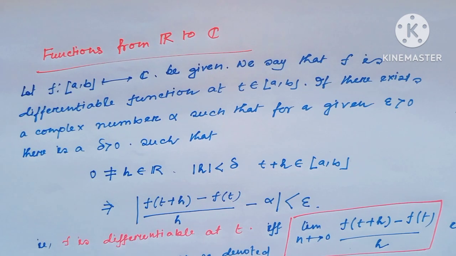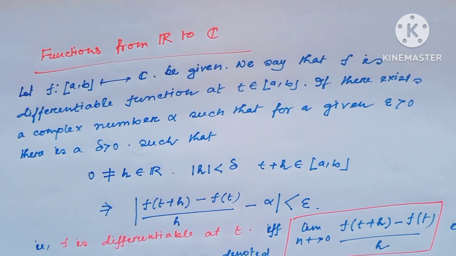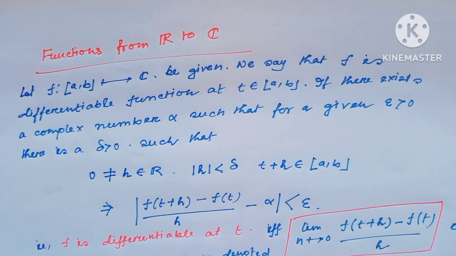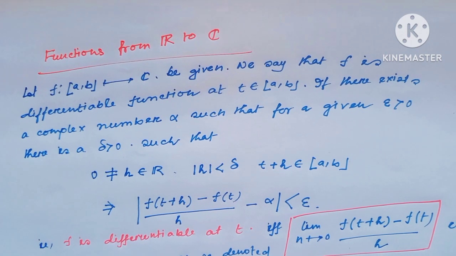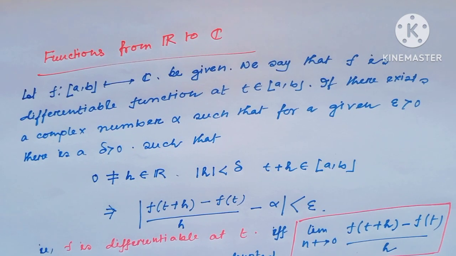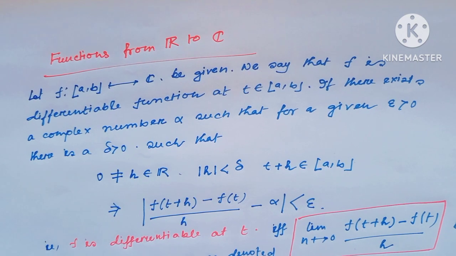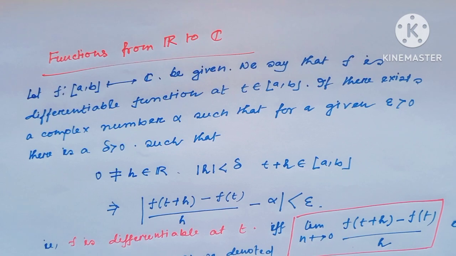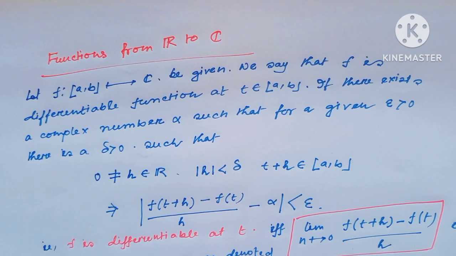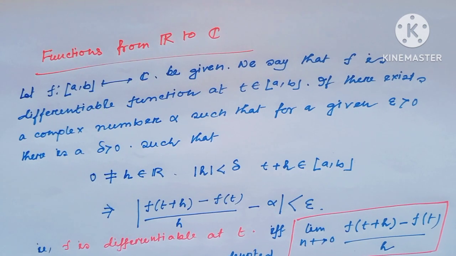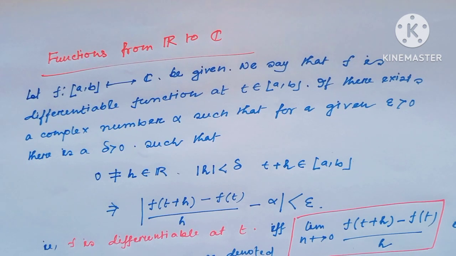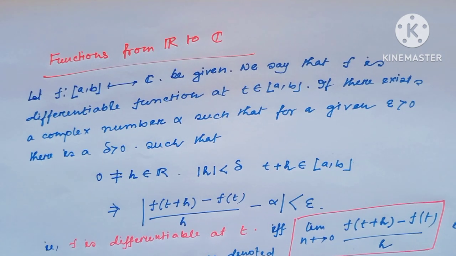Then we say that f is a differentiable function at the point t, where t belongs to the closed interval [a, b], if there exists a complex number alpha such that for a given epsilon greater than 0 there is a delta greater than 0 such that 0 not equal to h belongs to R, mod h less than delta, implies t plus h belongs to the closed interval [a, b].